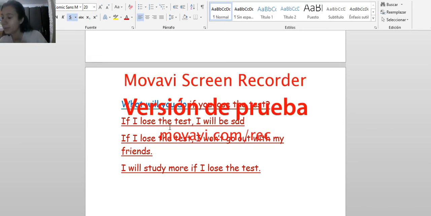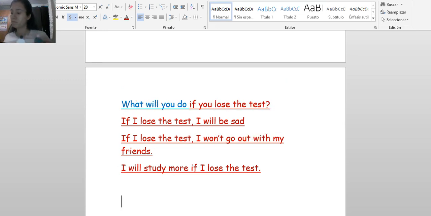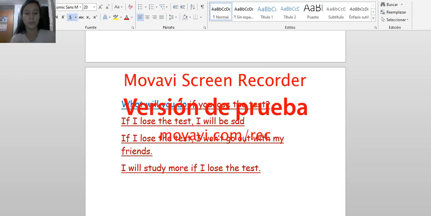That's like the main information of the use of the conditional. But the last thing, we can form questions with conditionals. For example, the topic that we started checking about the care of the planet.